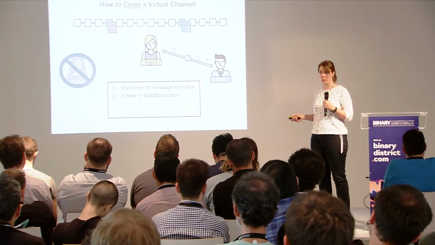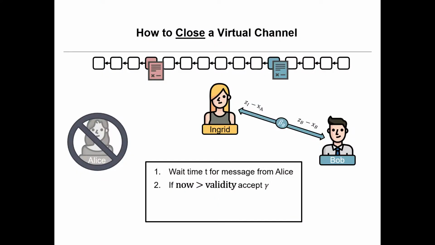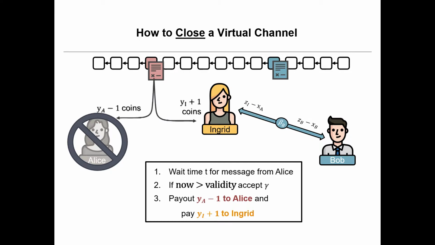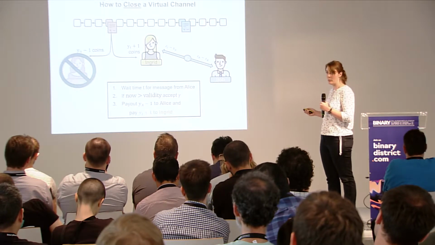But one thing the smart contract has to make sure is that the validity of the underlying channel is actually over, because this channel should not be closed while Alice and Bob are still active inside. So if this check does not pass, the channel won't close. It will only close as soon as the validity has passed. But if it has passed, it will evaluate the states and pay out the coins accordingly. So Ingrid gets her one coin here, and now she's ensured that Bob is still honest, and these two parties still agree, so they will simply update the underlying ledger channel.